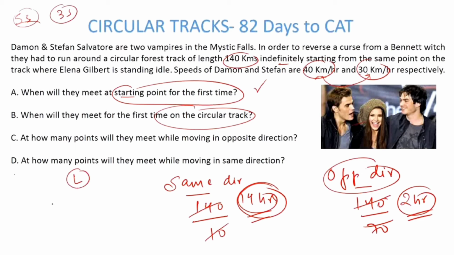So when the length is L and the speeds are x and y, the same direction will be L upon x minus y and the opposite direction will be L upon x plus y.